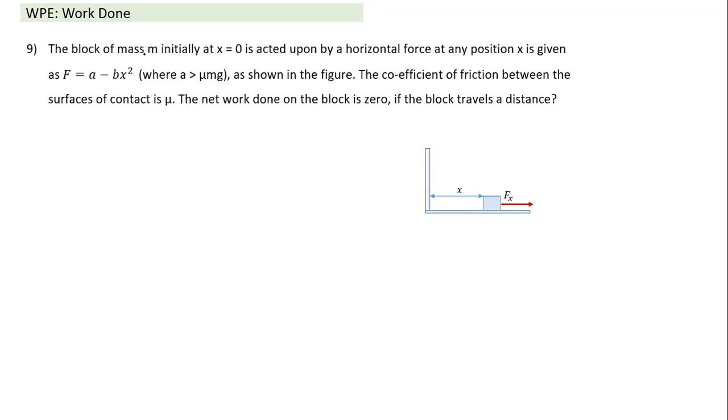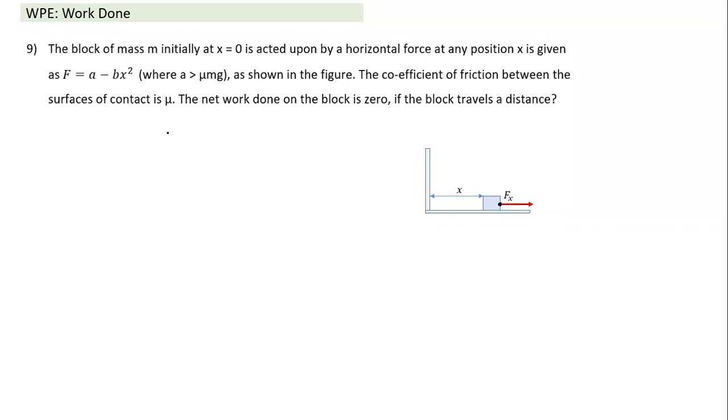Let's say a block of mass m is initially at x equal to 0, and is acted upon by a horizontal force at x given by this. So what is the force here? The force acting on this particle is not a constant force. It's a position dependent force. It depends on its position, so it's varying with position. There may be some forces that vary with time; we'll see that later. And what is given here? See, so what is this force? Where is this force maximum?